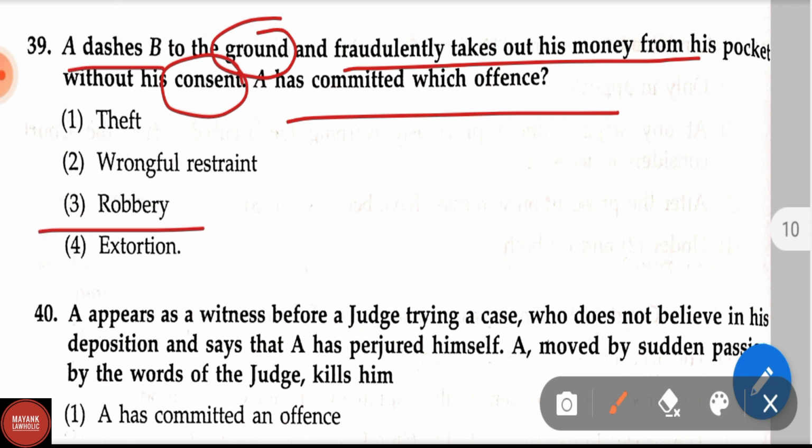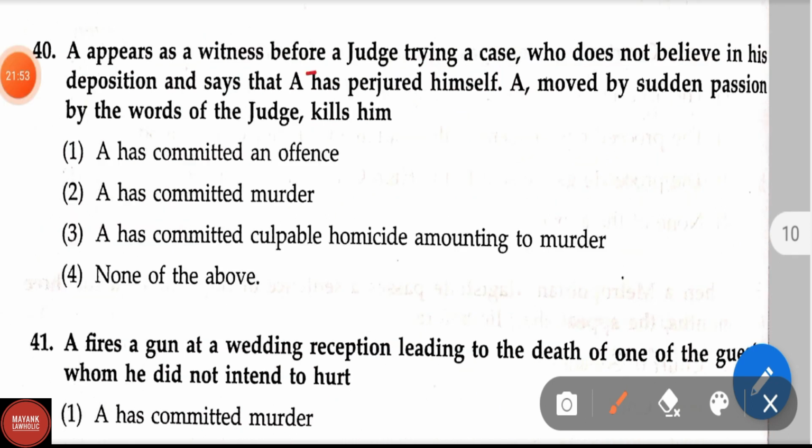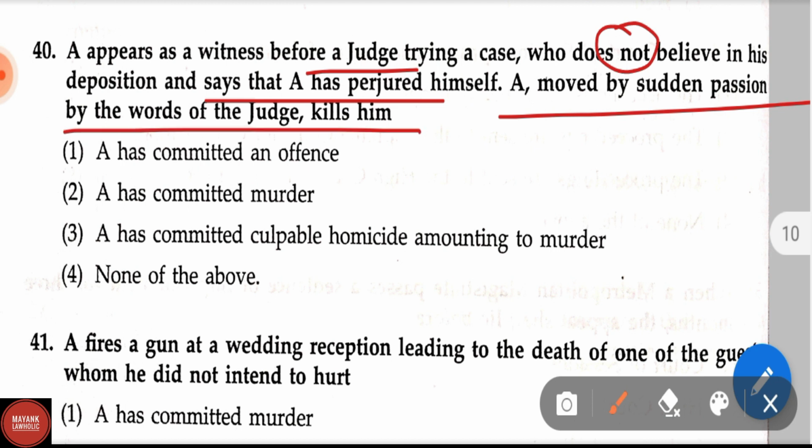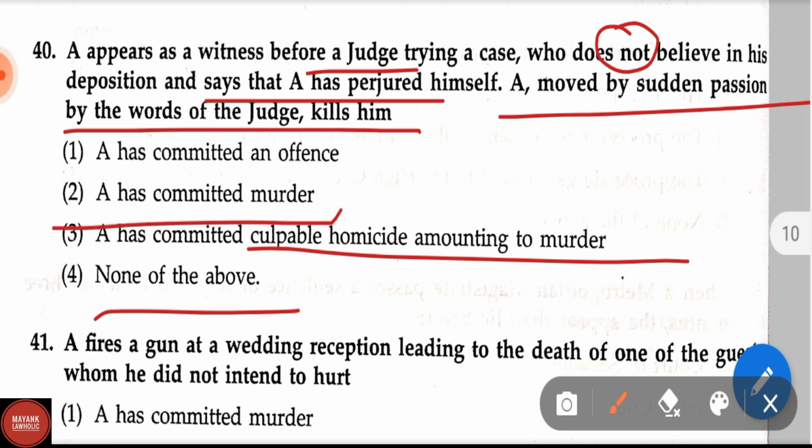A has committed robbery. A appears as a witness before a judge trying a case who does not believe in his deposition and says that A has perjured himself. A, moved by sudden passion by the words of the judge, kills him. Here A has committed an offense. And option 2nd, A has committed murder. And option 3rd, A has committed culpable homicide amounting to murder. And option 4, none of the above. Here A has definitely committed the offense, but this is not the satisfactory answer. Therefore the satisfactory answer is option 2nd, A has committed murder.